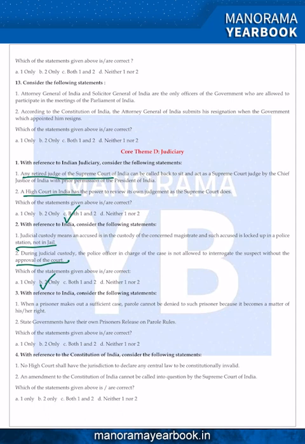If you look at the first statement, it is completely incorrect, because parole cannot be claimed as a matter of right. Parole is a system of releasing prisoners with the suspension of the sentence. But we can't say that parole is a right like a constitutional, fundamental or legal right.